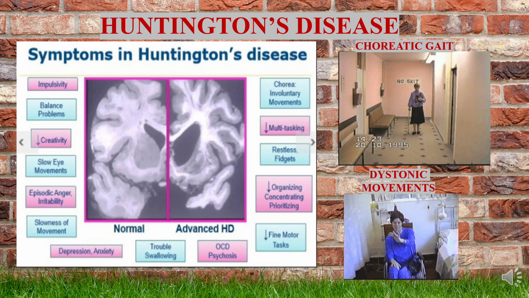Since this synthesis is arrested or decreased, there will be involuntary movements, balancing problems, episodic anger and irritability in the patient, dystonic movement appreciated, and the fine movements of the muscles are lost in this condition. Anatomically speaking, you should know that striatonigral neurons are affected and the GABA synthesis is reduced in this condition.